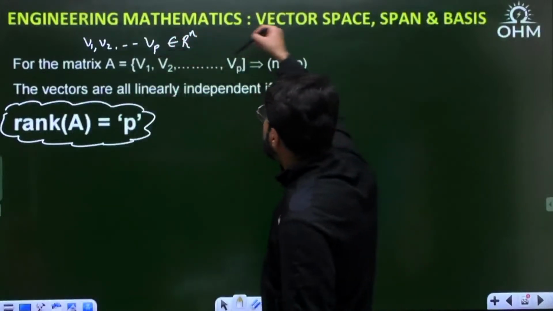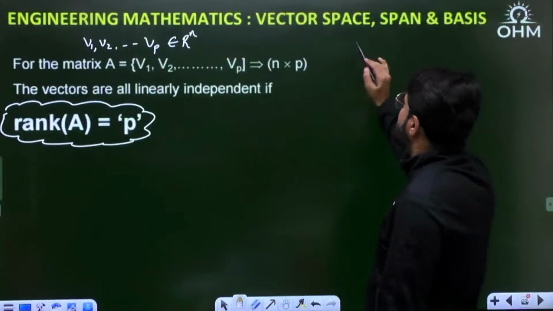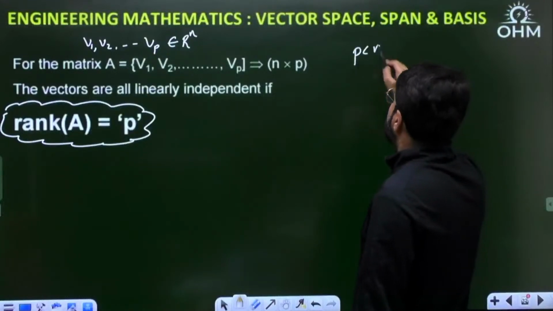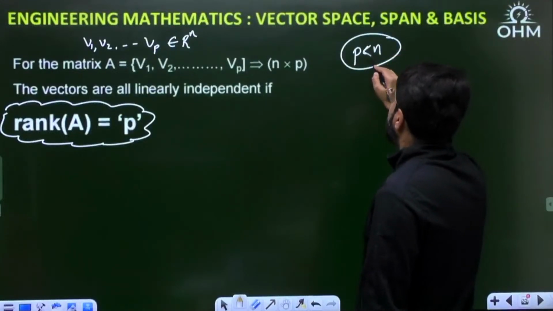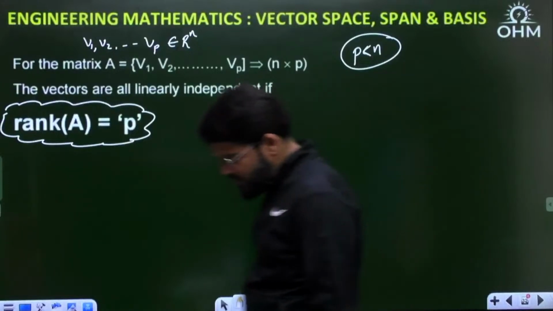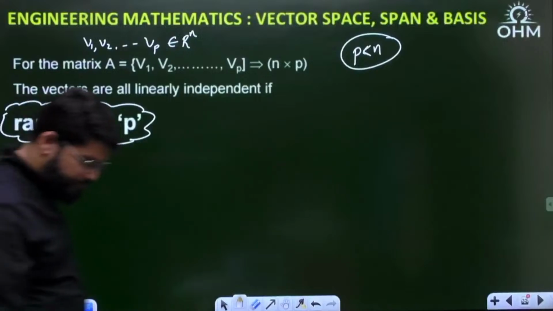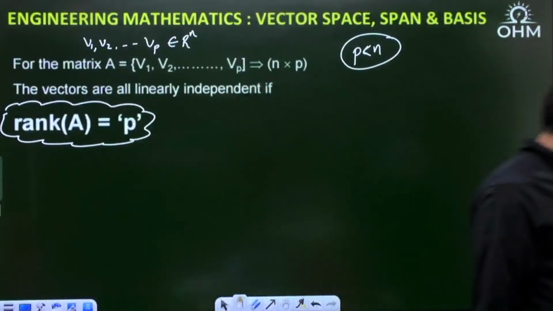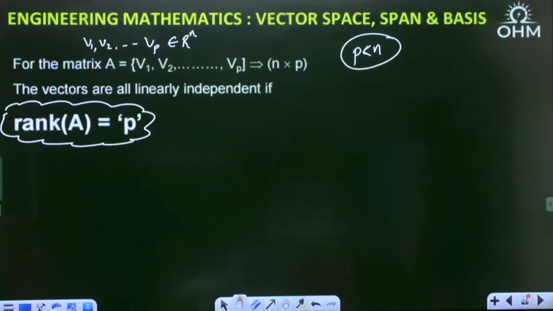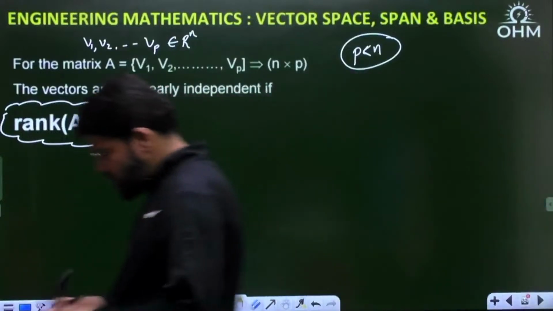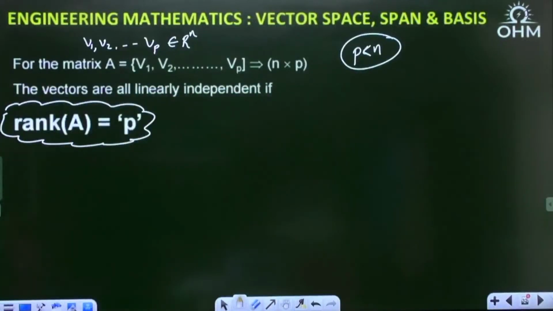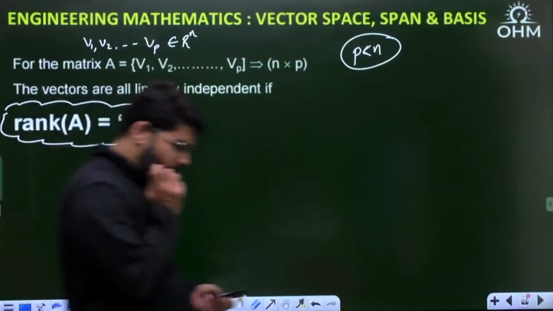How many columns are there? P columns are there. Of course, I have assumed that p is less than n.